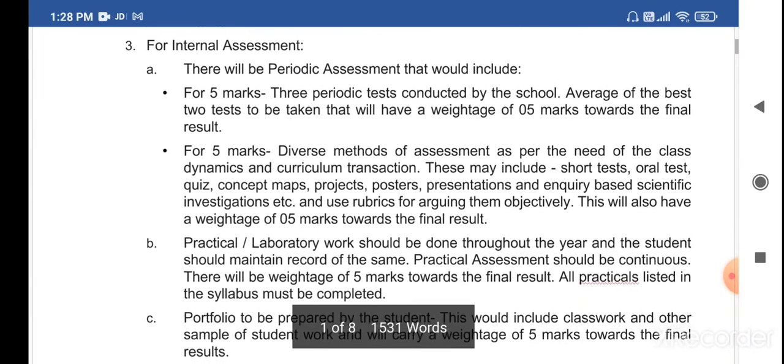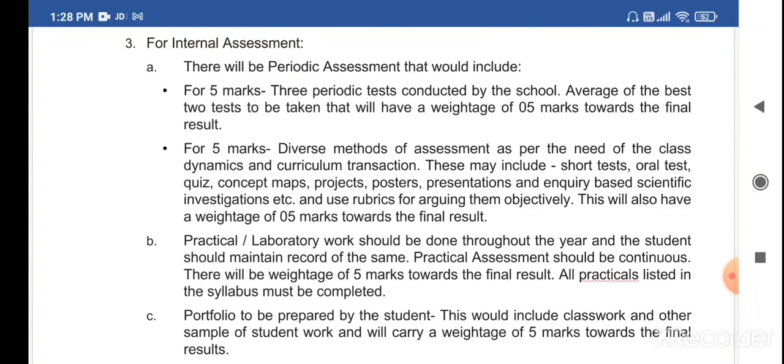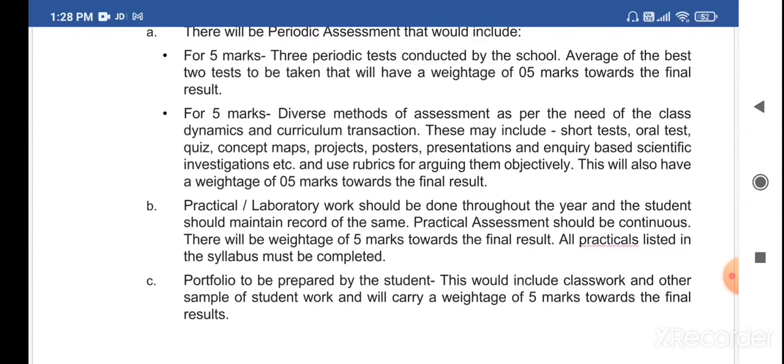For internal assessment there will be periodic assessment, that would include, for 5 marks, 3 periodic tests conducted by the school, and the best one out of the periodic tests will be added to your final result. So among the 3 periodic tests, the one in which you get the best marks will be added to your final result. Then for 5 marks you have assessment like oral tests, projects, maps, posters, presentations, etc. And this will also have a weightage of 5 marks towards the final result.